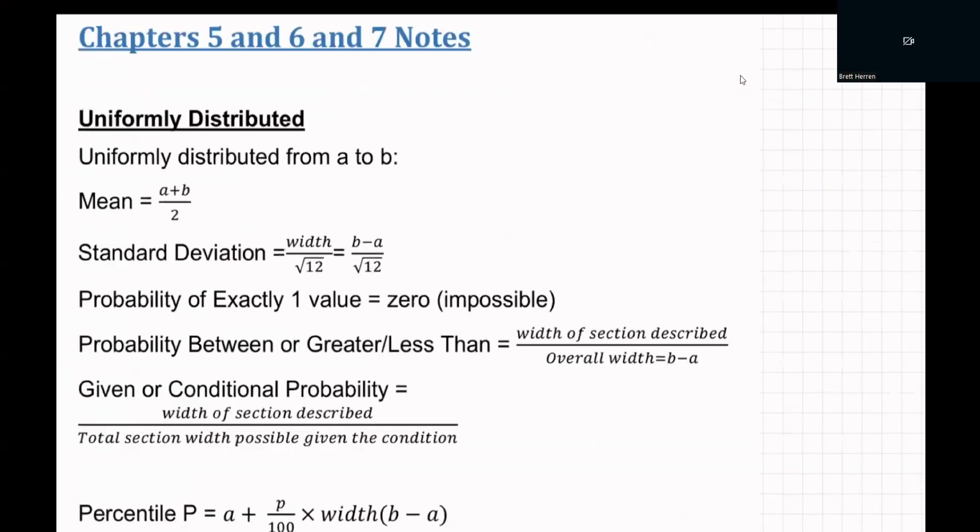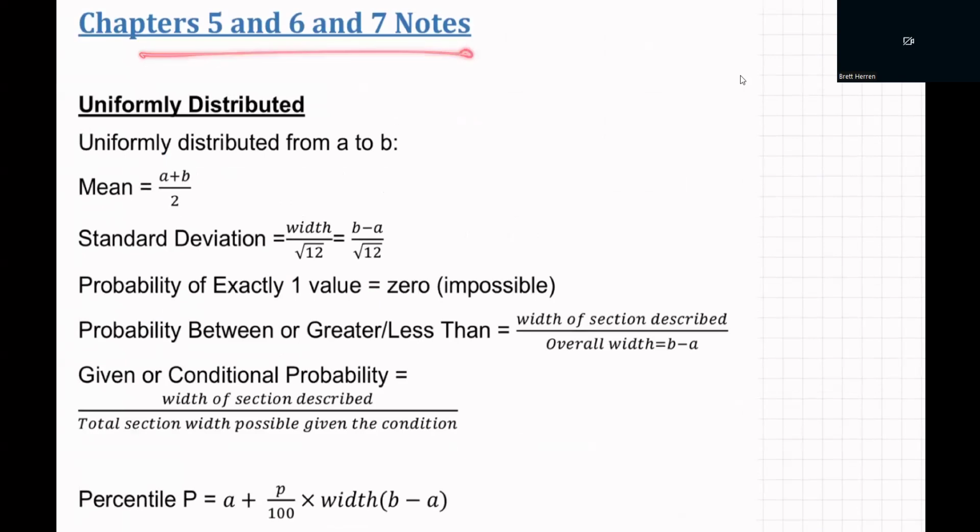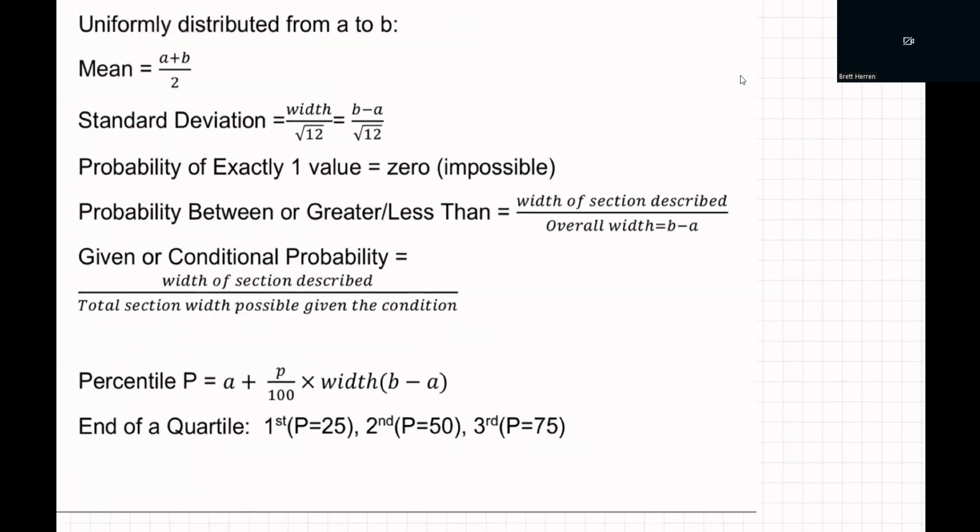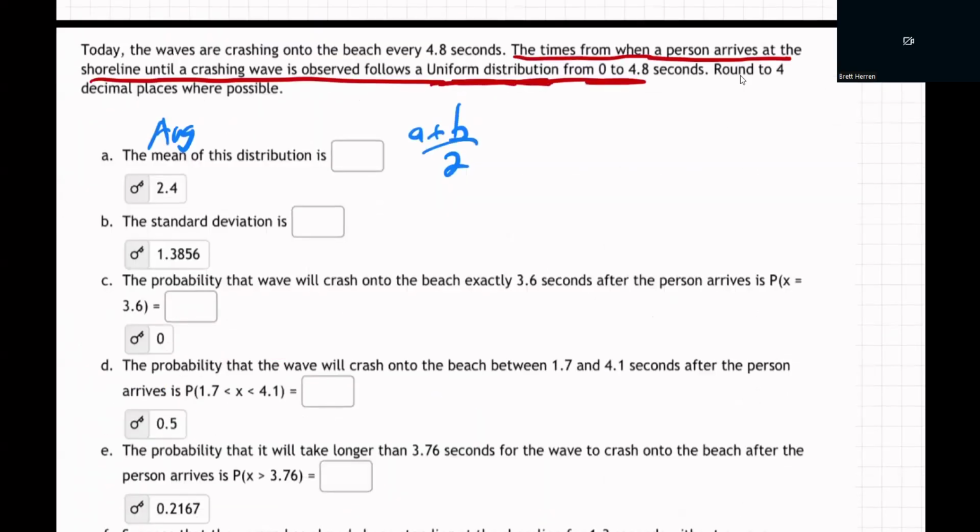Let me show you the formula. Here's the formula. This is the chapter 5, 6, 7 notes. The mean right there, A plus B divided by 2. A and B are the uniform distribution from A to B. So add those two up and divide by 2. In other words, this is the A and this is the B. So it's going to be 0 plus 4.8 divided by 2. It's going to be 4.8 divided by 2. Your calculator will tell you it's 2.4. Now, so that is the answer.